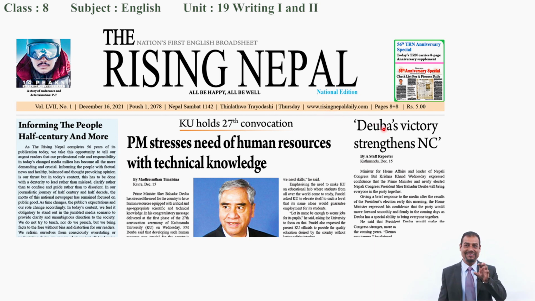The website is given here, www.risingnepaldaily.com. And how many pages this newspaper contains is given here, pages 8 plus 8, equals 16 pages. And what is the cost of this newspaper? It is given here, ₹5. And you may not get the full news on the first page also. If the news is very important, they can just give it here, and you can read the news in detail on another page. They can write down page 5, page 3, and different events like sports, political, and opinions are on different pages.